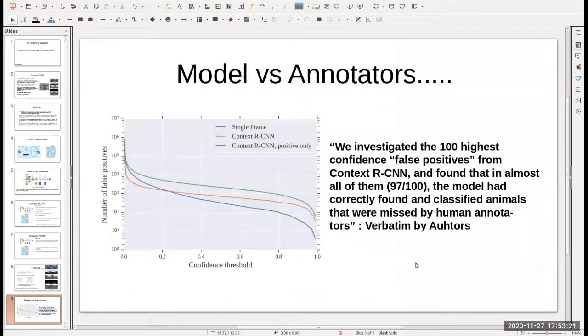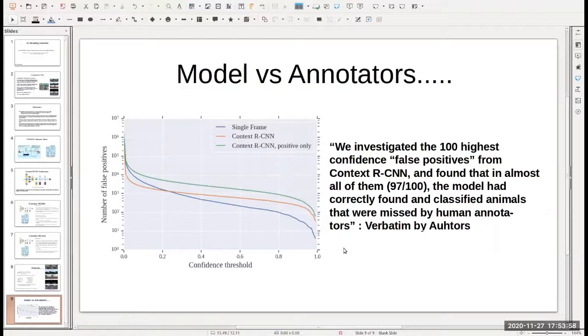Another important aspect: if you look at the curve of the confidence threshold, which is the threshold of detecting an object, as well as the false positives, the context RCNN doesn't do very well in the low confidence window. But as the confidence window goes high, you see the single frame beats the context RCNN. This was a very surprising result for the authors, because in all other parameters, context RCNN was giving a better output than the single frame.